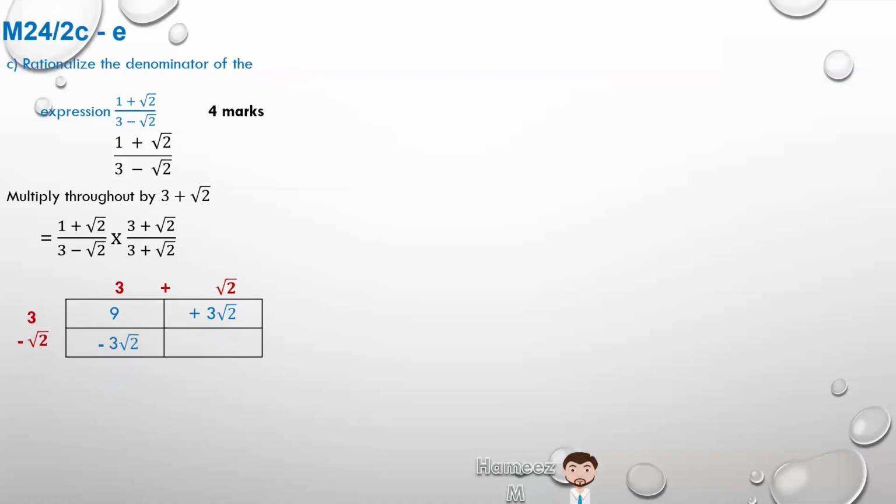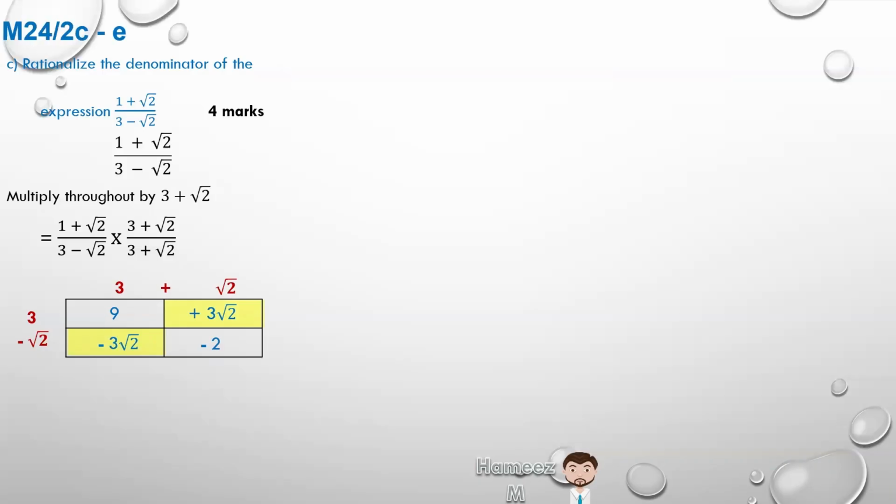And minus root 2 times root 2 is minus 2. So remember that plus 3 root 2 and minus 3 root 2 both have root 2 in them, so that will actually give us 0. So we'll be left with 9 minus 2. That will be the multiplication of the bases.